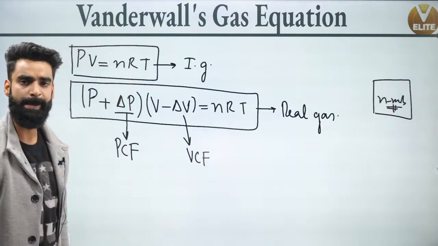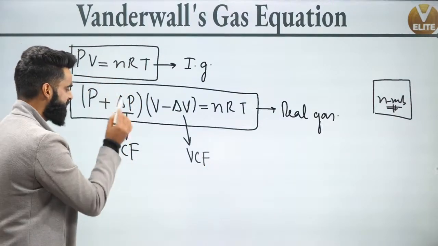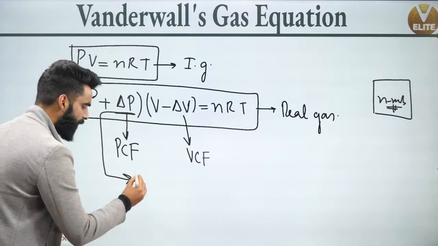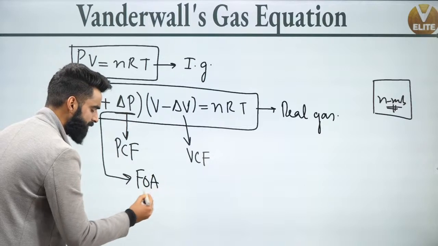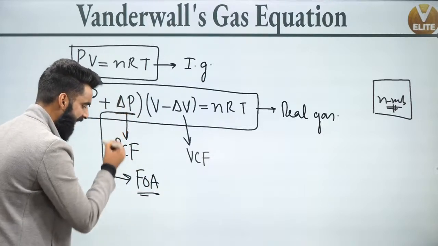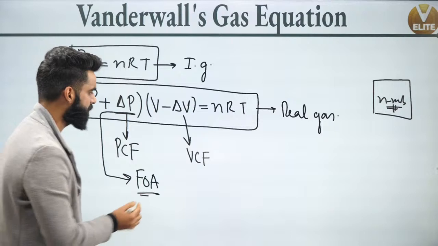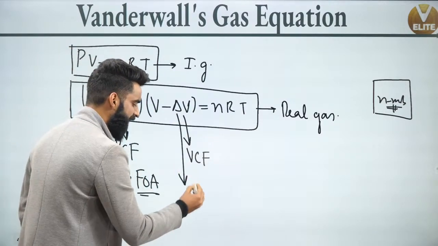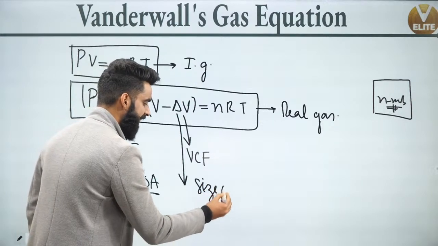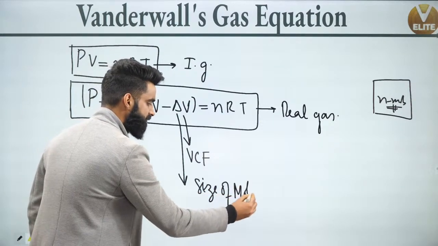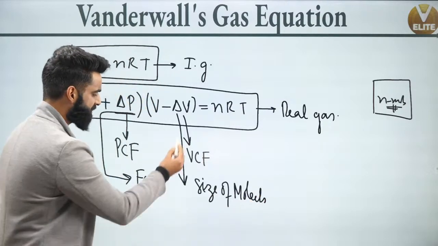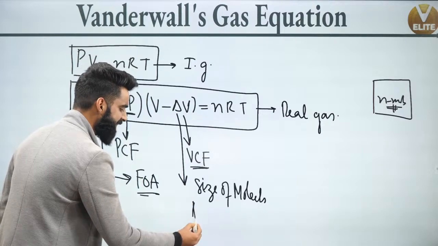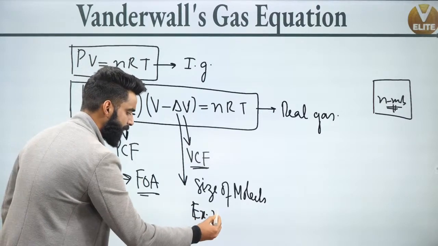It's what we call the volume correction factor. Now people, in this equation, this delta P accounts for the force of attraction between the gas molecules. This delta P gives us the idea about the force of attraction between the gas molecules, and this delta V over here gives us the idea about the size of the molecules. This delta V, which is called the volume correction factor, we also call the excluded volume.